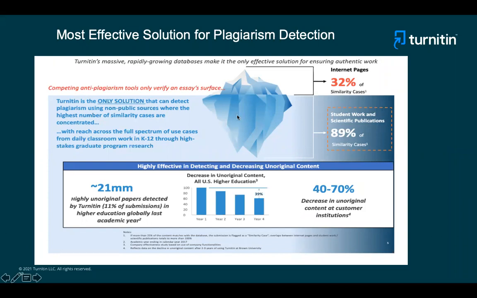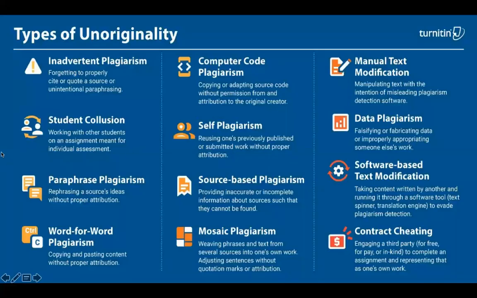You get that data also, which is not in the public domain, not in open access, and it will show you similarity. We were able to identify about 21 million unoriginal papers. This was US data analytics, but we didn't do anything related to South Asia, but this was the data. When we talk about unoriginal work, a lot of things come into the picture.